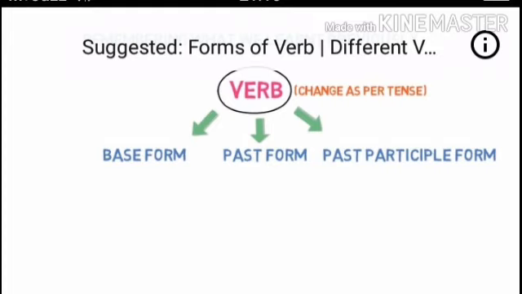Students, verbs change as per tenses. As you can see in this picture, students, there are base form, past form and past participle form.